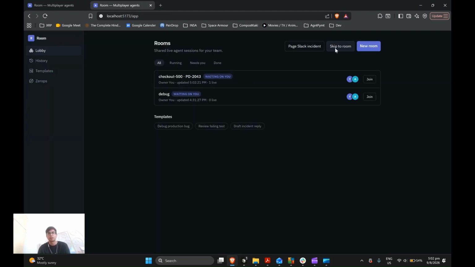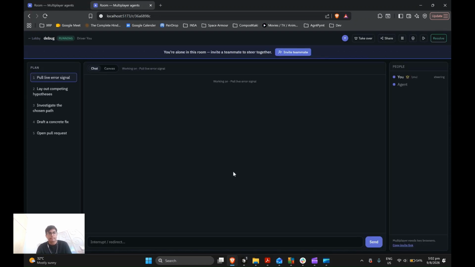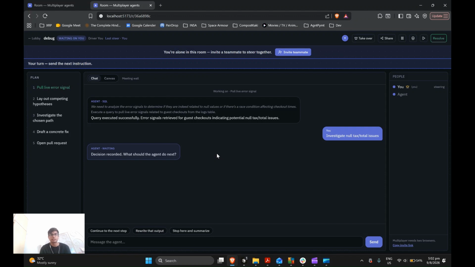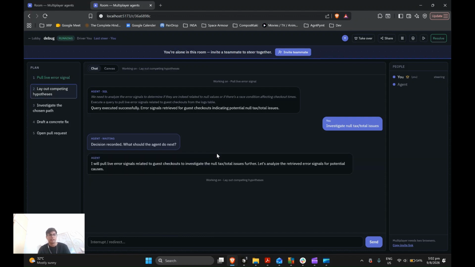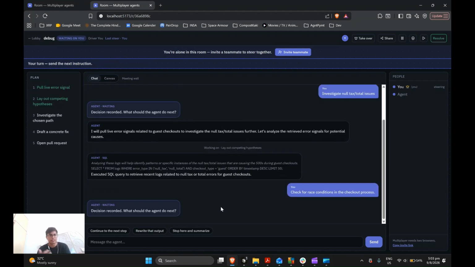Once we have done certain things, for instance, let me just show you a good path. When you create a new room, maybe a debug room, maybe create and start, and it's gonna pull, and I can click on these suggestions by the AI. For example, you can investigate what's happening, what the AI should do next, and at the same time, Alex on the other end can also see what's happening here. He knows the chats, and if I want to, I can work on other things while Alex takes over, and then after he's done with his part, I can come back and continue the same AI context, right? So it goes on and on.